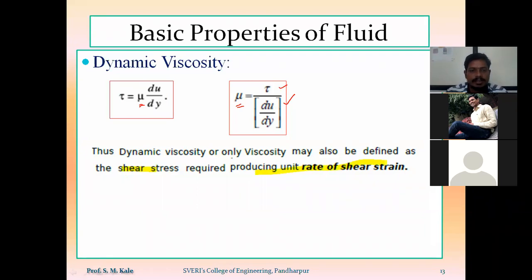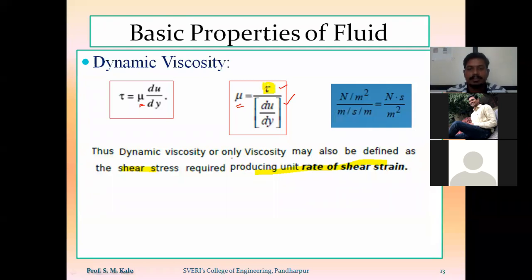Now, for the term dynamic viscosity there will be an SI unit. So what is the SI unit of shear stress? We know that shear stress is nothing but force per unit area. So Newton per meter square is the SI unit of shear stress. Per unit rate of shear strain actually means du by dy.